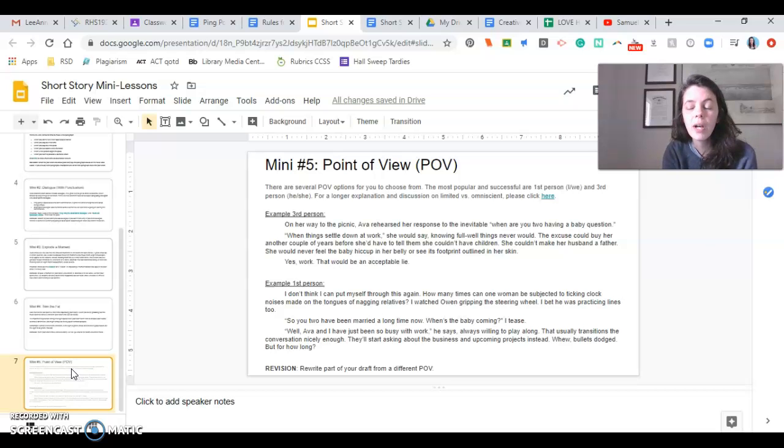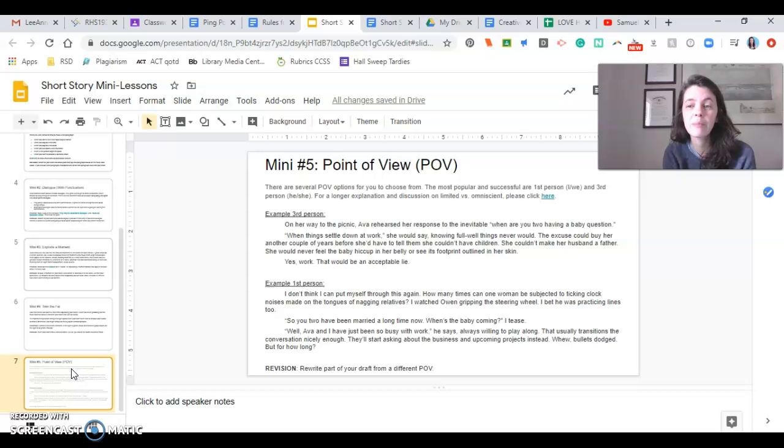Next, point of view. That's really important. So choose wisely. And I want you guys to either focus on third person or first person. Second person is where you're using "you," and it's not really a novice move. So first or third would be best. If you're doing first person, you're actually in the story.